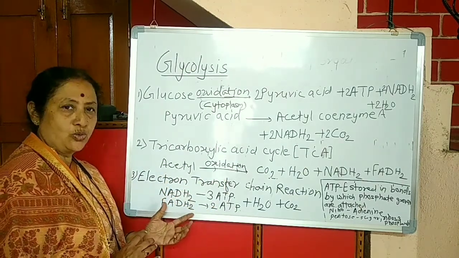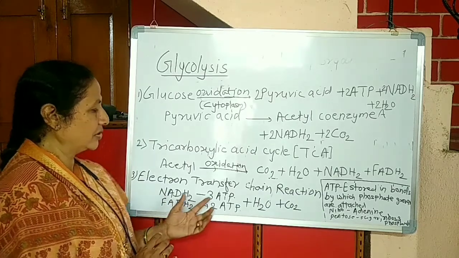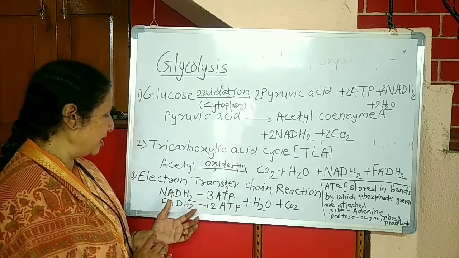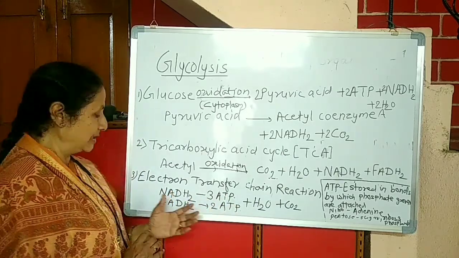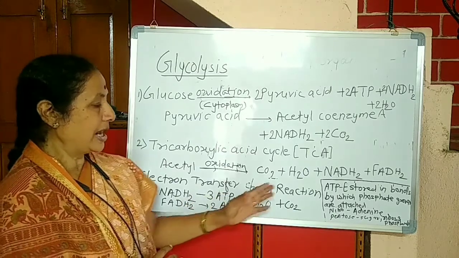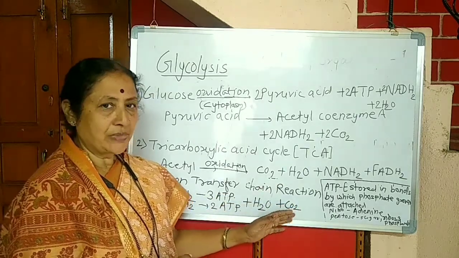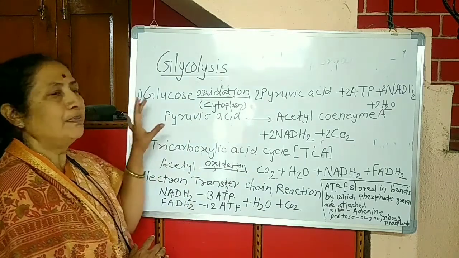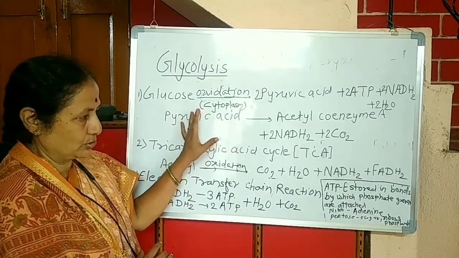The NADH2 releases 3 ATPs. 3 ATP molecules are derived from NADH2, 2 ATP molecules are derived from FADH2, along with water and carbon dioxide. So all these 3 steps involve the complete oxidation of glucose.